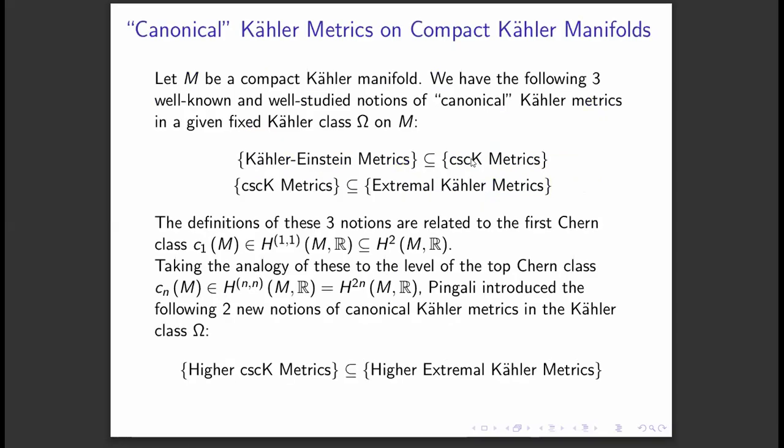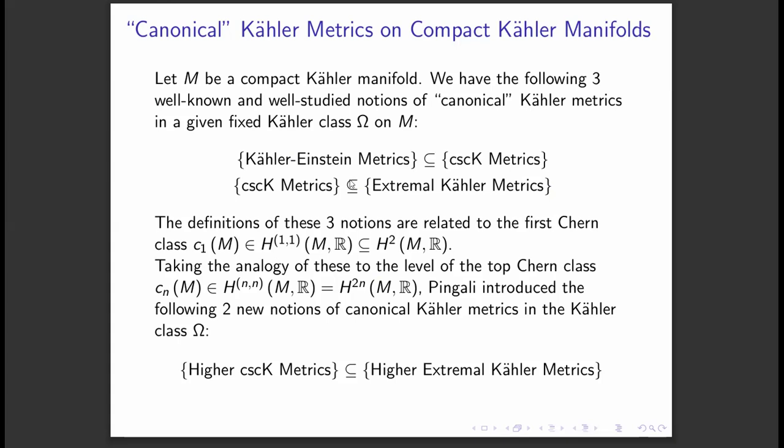In the last talk, I briefly discussed these notions of canonical Kähler metrics on a compact Kähler manifold. If M is a compact Kähler manifold of complex dimension n, then we have some notions of Kähler metrics which satisfy some nice curvature related properties.